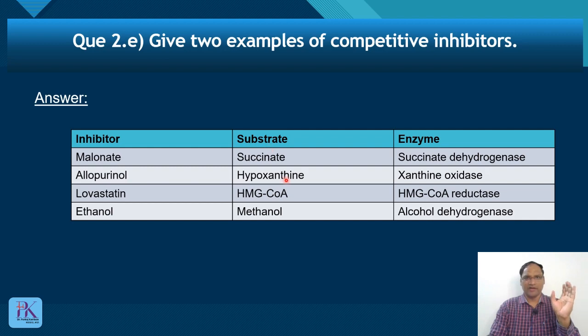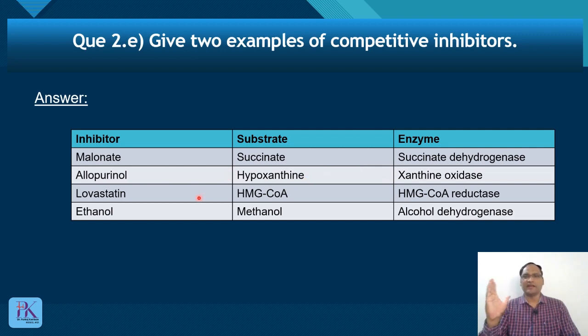Okay, because competitive inhibition means the inhibitor is a substrate analog. Okay, it is a substrate analog, so you have to mention the substrate name also. So malonate, okay, substrate is succinate, and which enzyme is inhibited? Succinate dehydrogenase. Okay, next one is allopurinol, that is used in the treatment of gout. Okay, this inhibition is called suicidal inhibition. So allopurinol inhibits xanthine oxidase, substrate is hypoxanthine.